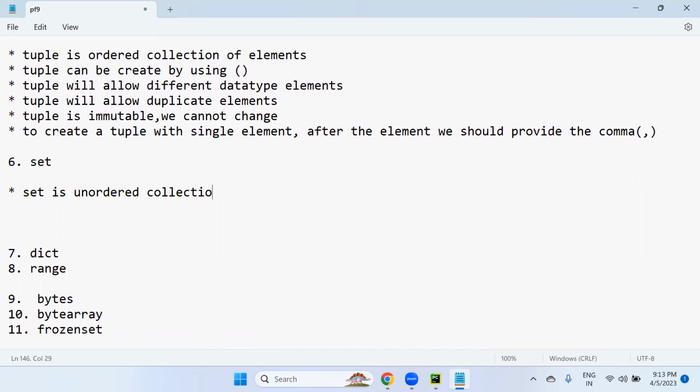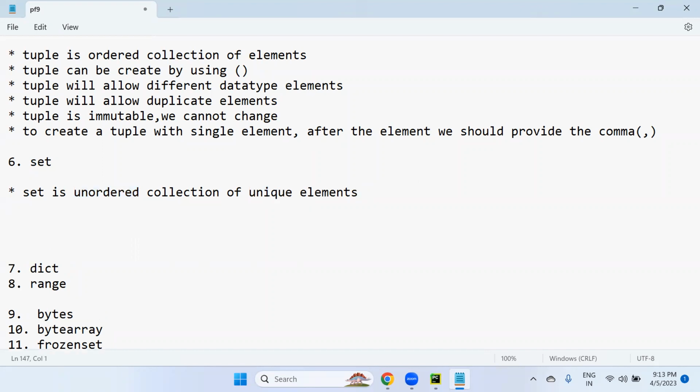Unordered means no order. Every time we execute, the order of elements might change. And unordered collection of unique elements means no duplicate values are allowed in a set. Set will not allow duplicates. All are unique elements.